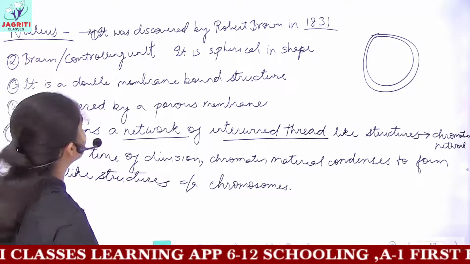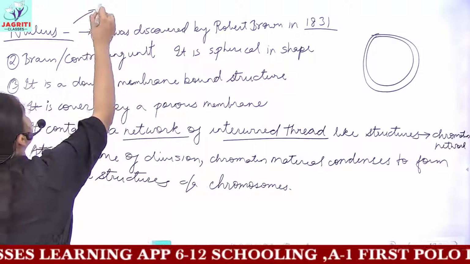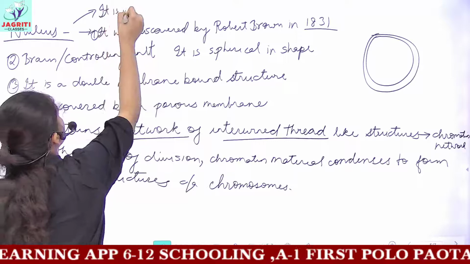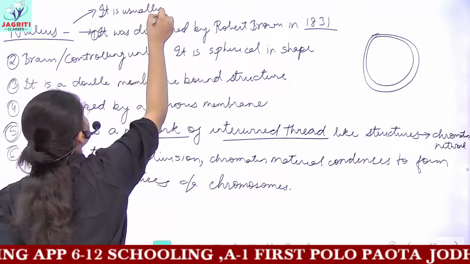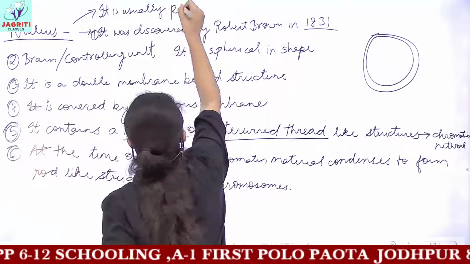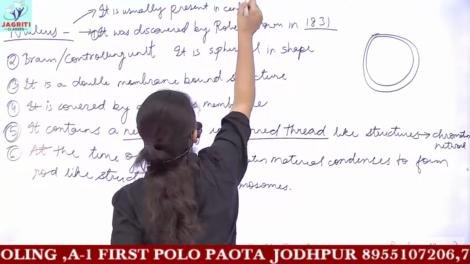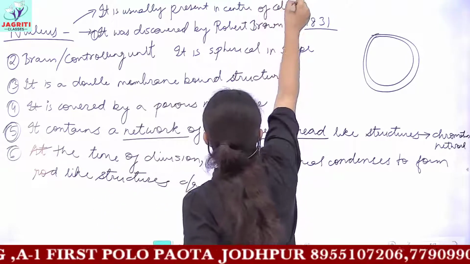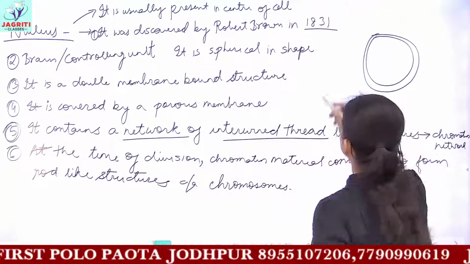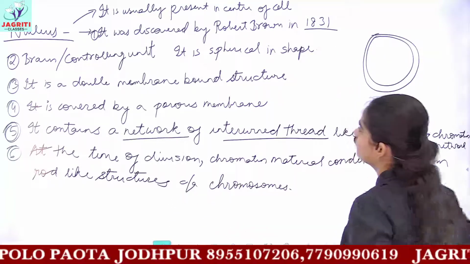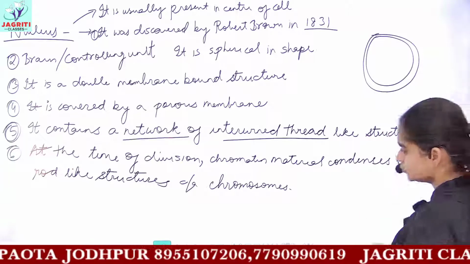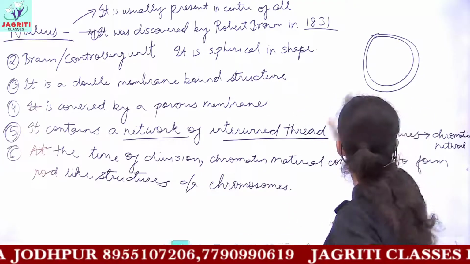Then you can also include that it is usually present in the center of any cell. So, okay, these are all the points of importance. You can find many other points. So, this is what we have, a nucleus here.